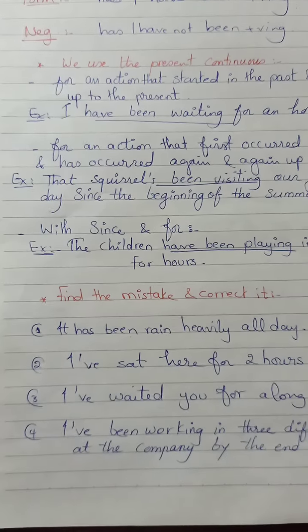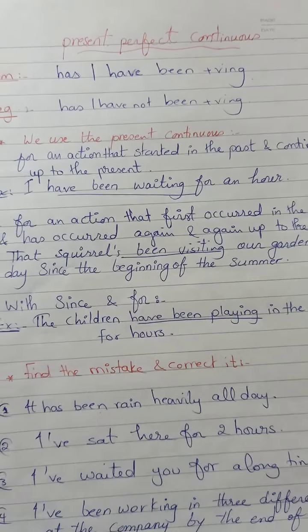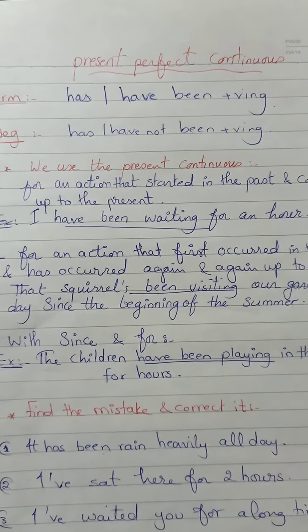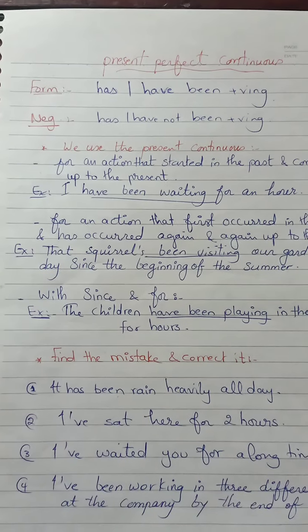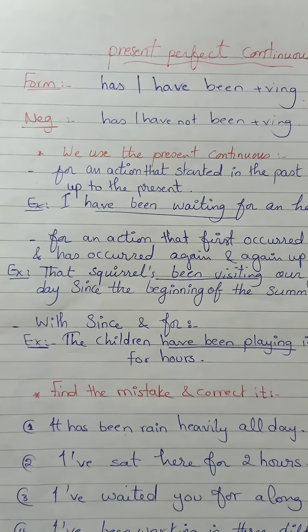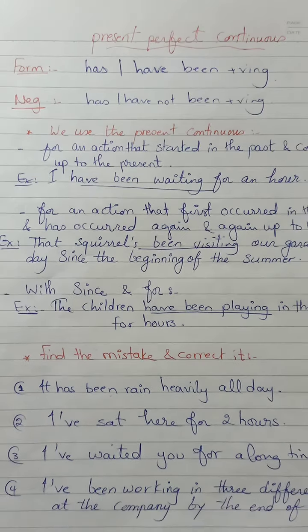That's why I said an action happened in the past, not happens. It's present in form, but in meaning, it's past. Just focus on this point.